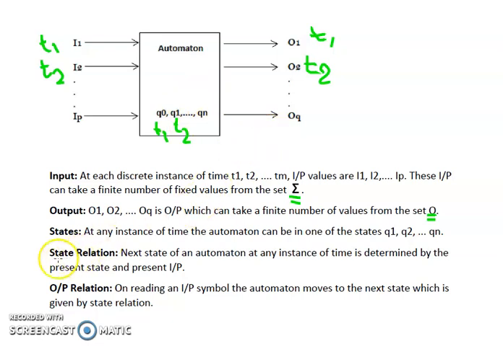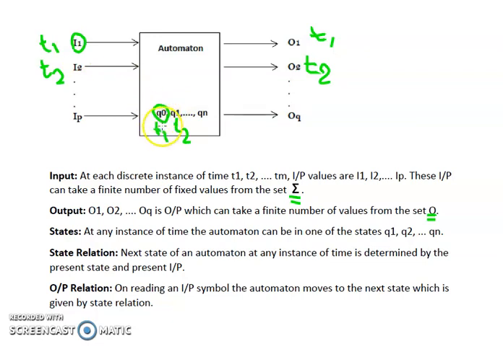Now, if we talk about the state relation, the next state of an automaton at any instance of time is determined by the present state and present input. Suppose initially we are at state Q0. Now we need to move to state Q1. So what are the parameters that decide our next state? The two inputs that will decide the next state are, first, the input itself, and second, the current state.